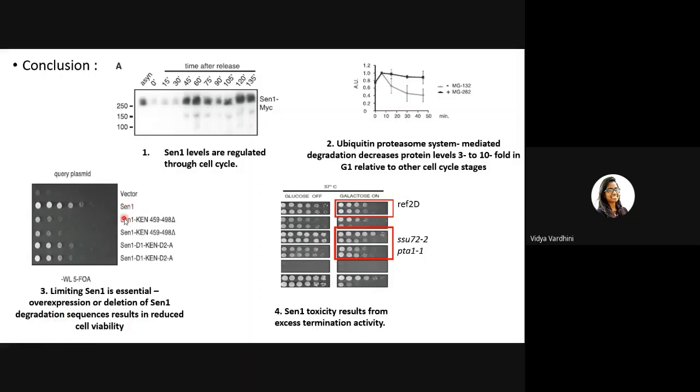If SEN1 is not being degraded in the cell, it is causing the cell to die. And then the fourth conclusion is that SEN1 toxicity results from excess termination activity. So as we looked at in the transcription termination mutants, overexpression of SEN1 is causing the cells to live and not die.